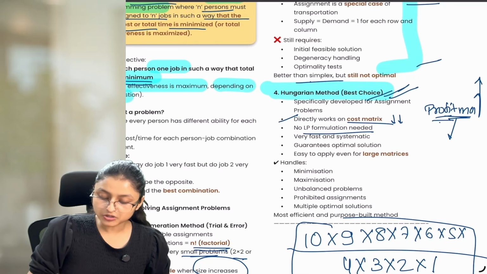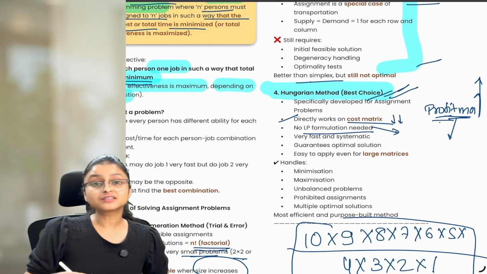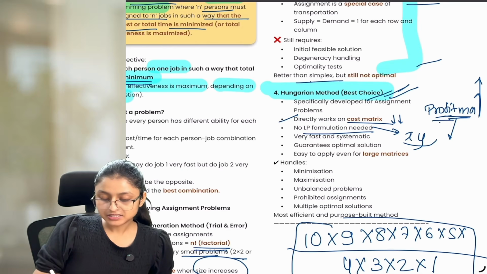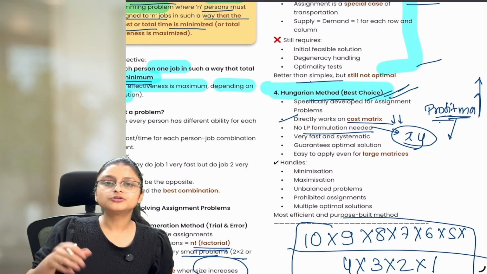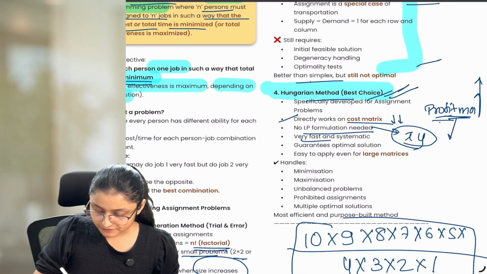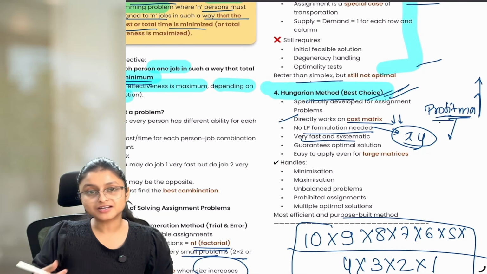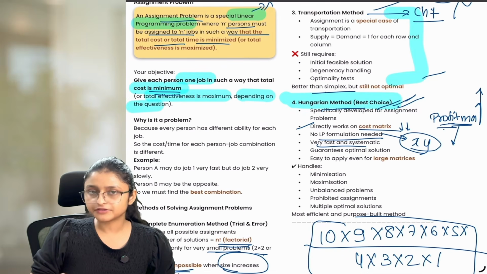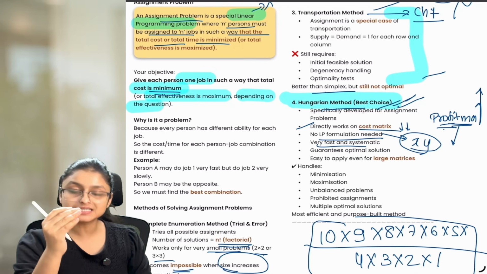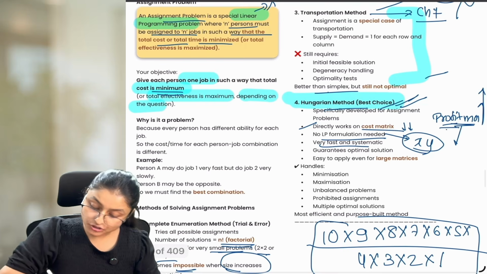No linear programming formulation is needed. What is linear programming formulation? Linear programming requires us to form specific equations with the help of x or y. But in the Hungarian method, while doing your assignment, you need not form any kind of equation like this. It is very fast and systematic. You need not handle complicated situations here. A step-by-step process will be followed with the help of which you will easily be able to handle this assignment problem. Next, it guarantees an optimal solution.